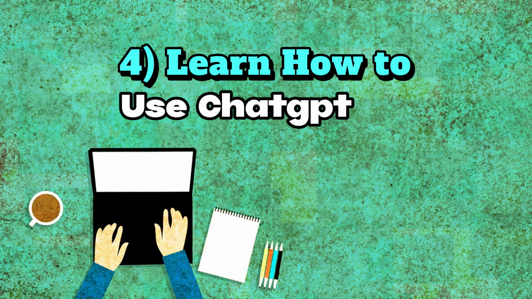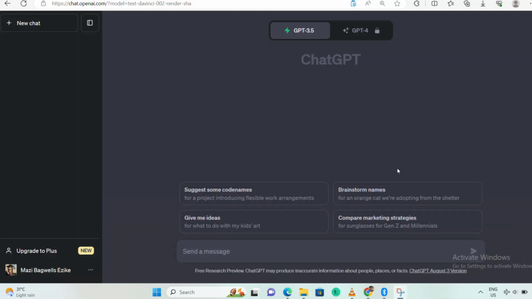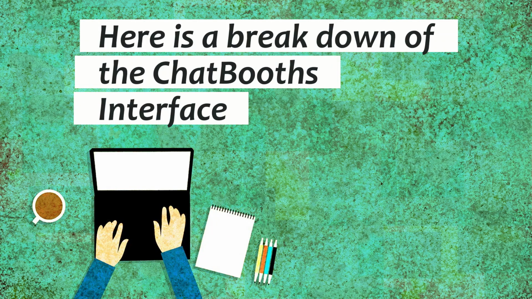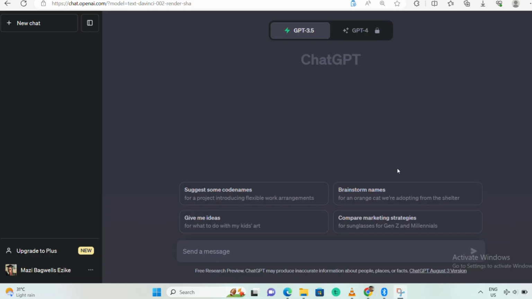So, once you have logged into your OpenAI account on the ChatGPT side of the website, it is now time for you to get to know the AI tool's window. Alright? So guys, here is a breakdown of the chatbot's interface. First is the new chat and hide sidebar button. So guys, on the left hand side of your screen, you will see a button for the new chat that you can click on in order to start a fresh conversation at any time.